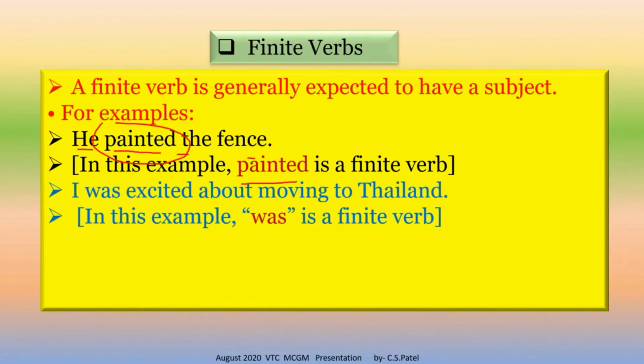See the next example. I was excited about moving to Thailand. In this example, we are seeing was. So was is a finite verb. Keep in mind, was is a finite verb.